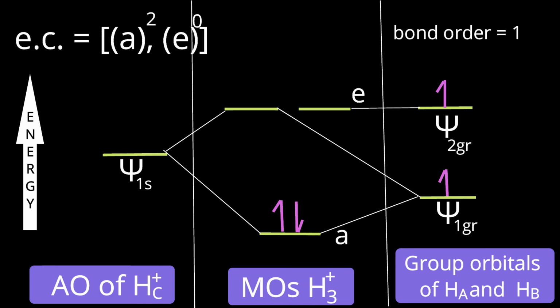So what is their attraction? Because of that, their energy will decrease relative to the energy of the atom. Therefore, see student, for the Psi1 group, I have represented low energy compared to the left side atomic orbital. That's just a representation, Psi1s.